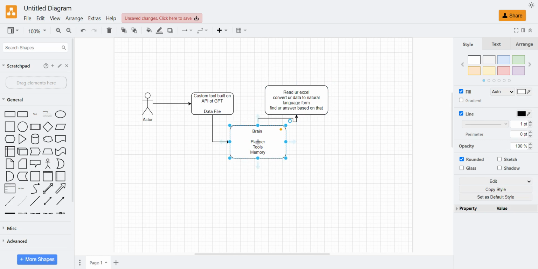When we say planner, when you send a query, there will be a planner, which will be an LLM component. You can talk about, let's say, ChatGPT acting as a planner. Underlying, you can have an LLM instance of ChatGPT or any other related LLM model. Then underlying you will have multiple tools tied to it. Let's say data analysis of Excel as one tool, a formatter as another tool, a scraper as another tool. You have 5 or 6 tools integrated with your LLM that you have kept as a brain.